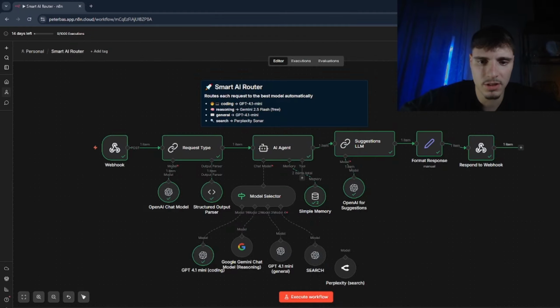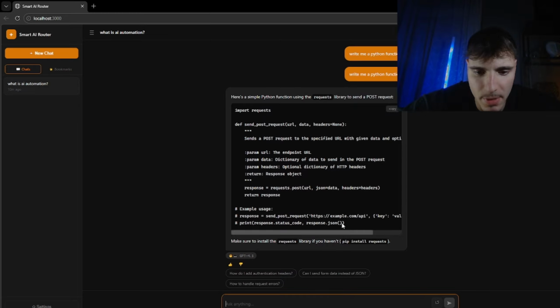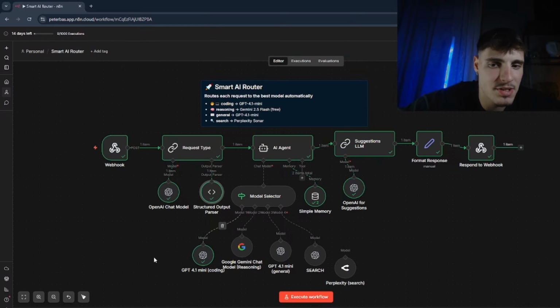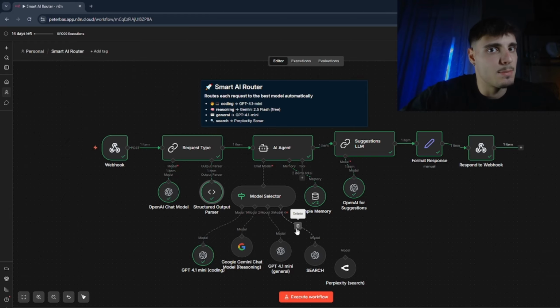But before we dive in, let me quickly show you how everything connects. So you type a message from here, and that message goes to this webhook URL, and N8N receives this message, classifies it, and picks the best model for this question. So it gets the best answer, and creates 3 follow-up questions and sends everything back to the app. So 3 pieces, front-end, webhook, N8N, and let's build it.